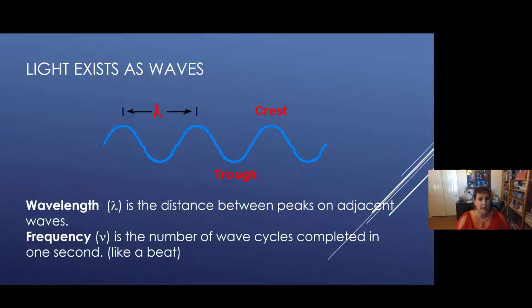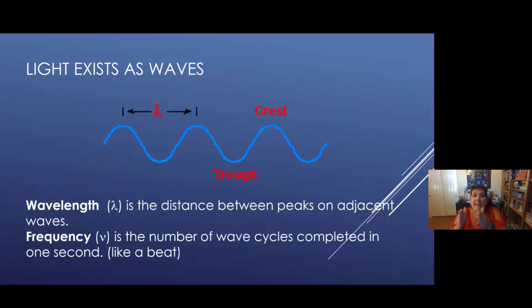Another property of a wave is its frequency. That is symbolized by the Greek letter nu. It looks like a V, but it's tilted a little bit. So frequency is kind of like the beat of the wave. It is how many peaks pass by a certain point in a second. So it's the number of waves that go by in a second.